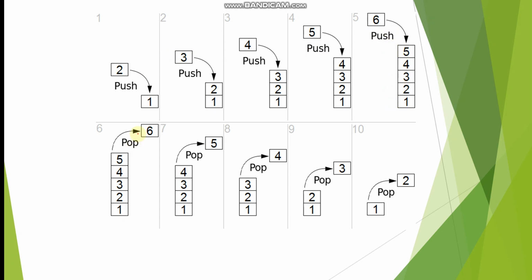And now when we will be taking out, if I am doing the first pop, then it will be 6, then 5, then 4, then 3, then 2. So that is why it is said, which is last entered is taken out. Last entered here is 6 and taken out here is 6. So I hope the concept of stack is clear. Now we'll see the same thing using programming in Python language.